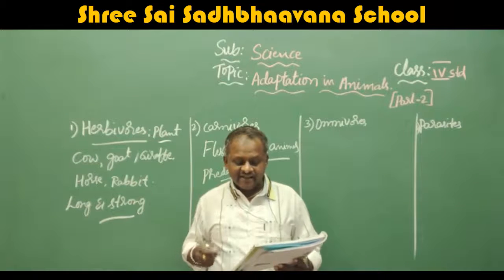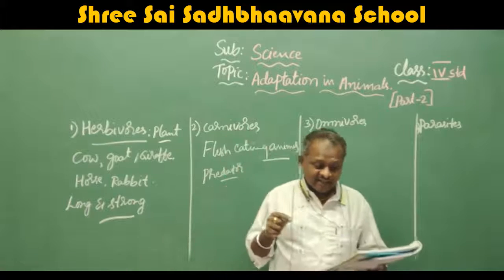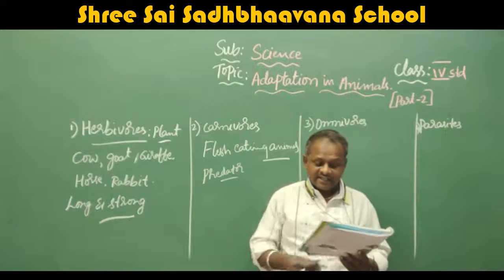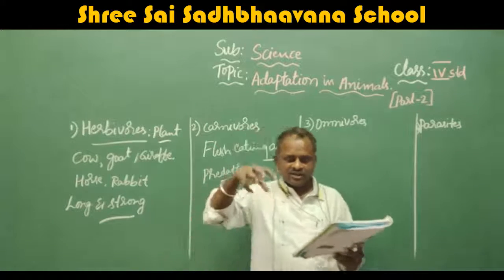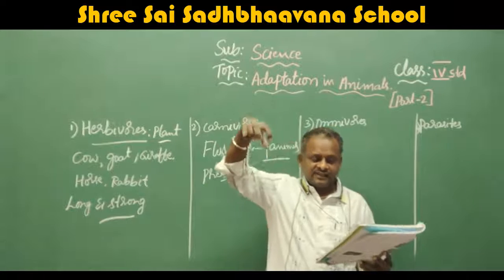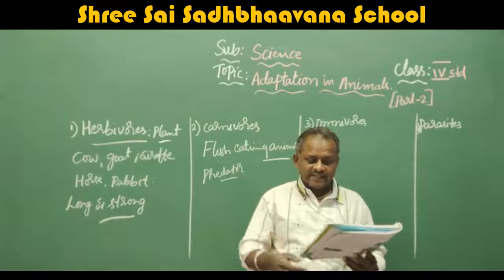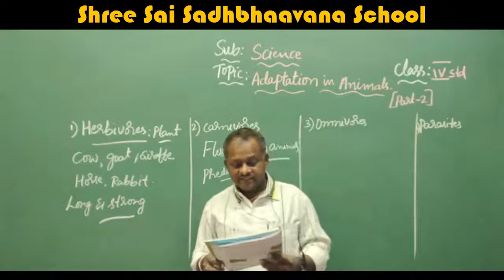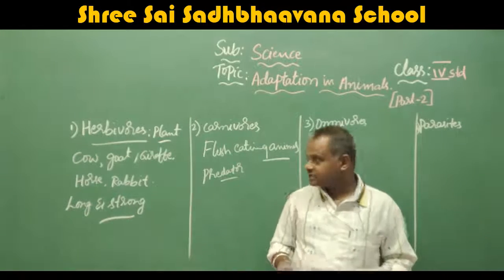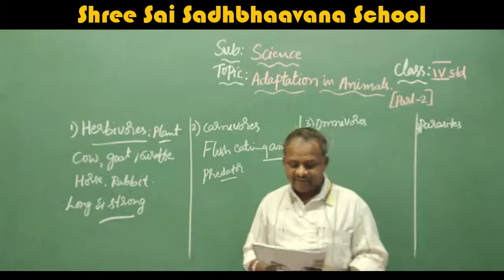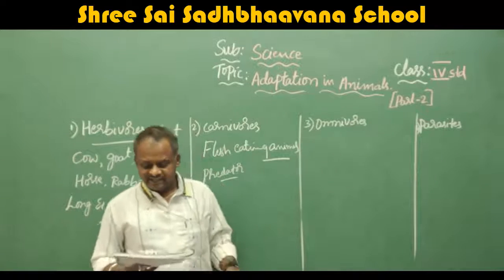They have tearing teeth. Flesh-eating birds like eagles and vultures have strong feet and sharp beaks and claws to catch other animals. They have strong feet to carry the flesh as well as sharp beaks and claws to catch other animals. Carnivorous insects like dragonfly hunt other small insects. That means insects are also present in carnivorous, like dragonfly. They hunt other small insects.